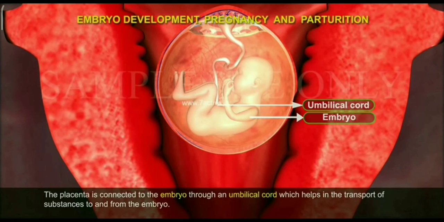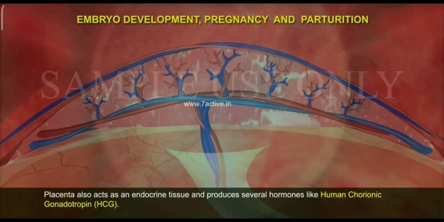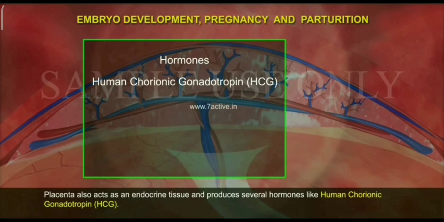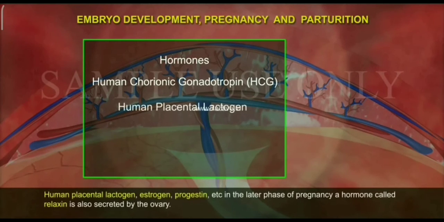During pregnancy, placenta secretes hormones such as human chorionic gonadotropin, that is HCG, human placental lactogen, estrogen and progesterone. These hormones check the contraction of uterine muscles and also maintain the thickness of uterine endometrium. Thus, they help to maintain pregnancy.